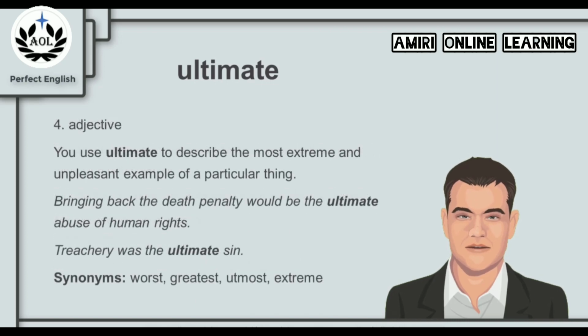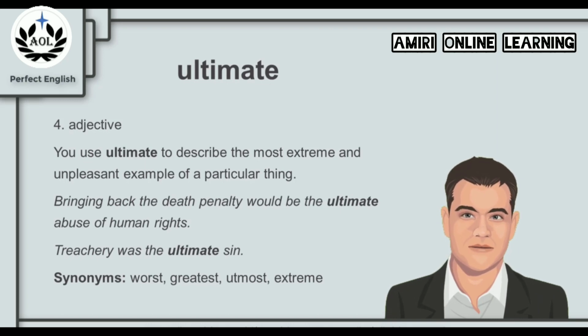You can also use ultimate in a different context. You use ultimate to describe the most extreme and unpleasant example of a particular thing. For example, bringing back the death penalty would be the ultimate abuse of human rights. That would be the most extreme and unpleasant abuse. Or we can say, treachery was the ultimate sin.